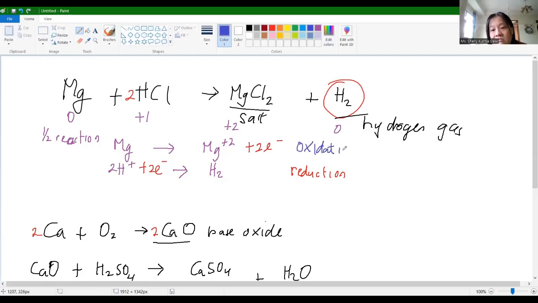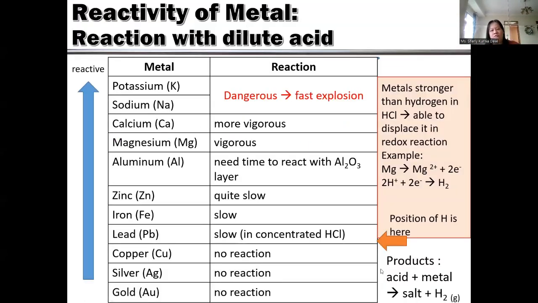The stronger the metal, the more prone it is to form positive ions. You can do it by yourself. Actually, this is very easy.